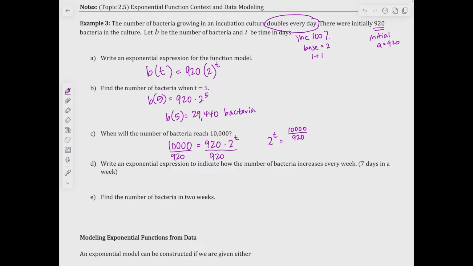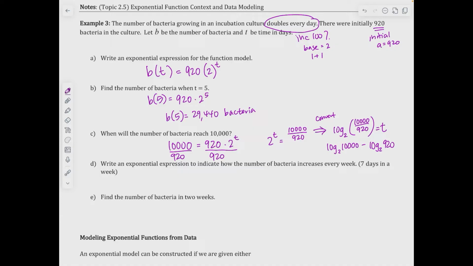So in order to bring t down, I can do log base 2, or what I can do here is I can just convert it into its logarithmic form. Okay, so the base is 2, so I have log base 2. The exponent is t, so I'm going to bring the t to the other side, is equal to 10,000 over 920. Okay, once you're here, I can do log base 2 of 10,000 minus log base 2 of 920.